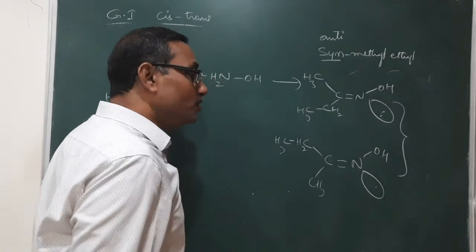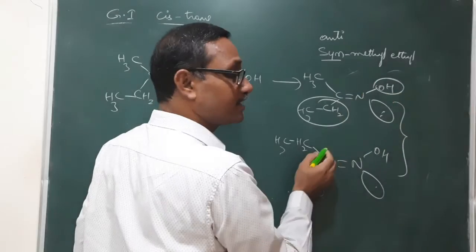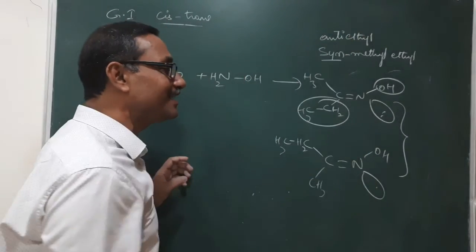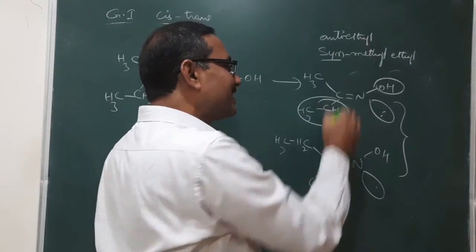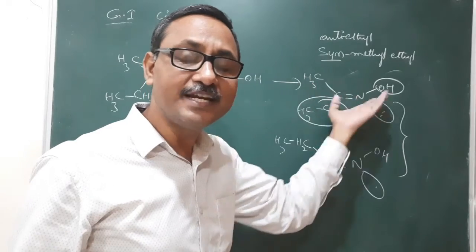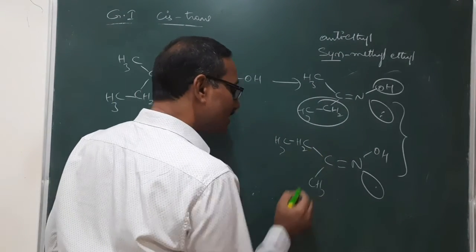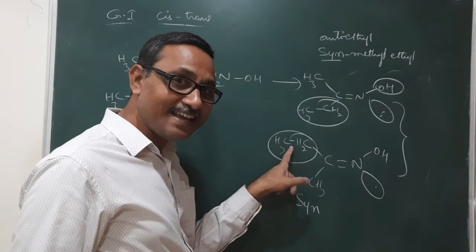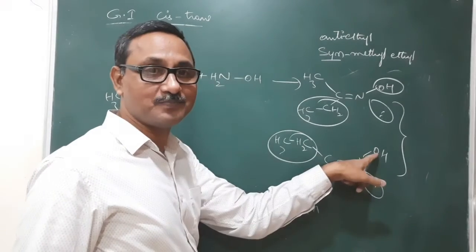Next, if instead of writing this one, you start with anti, you need to first write the group which is anti to OH. So ethyl is anti to OH. So you write ethyl: anti-ethyl methyl ketoxime. Next, this one here, you start with syn: it is syn ethyl methyl ketoxime.